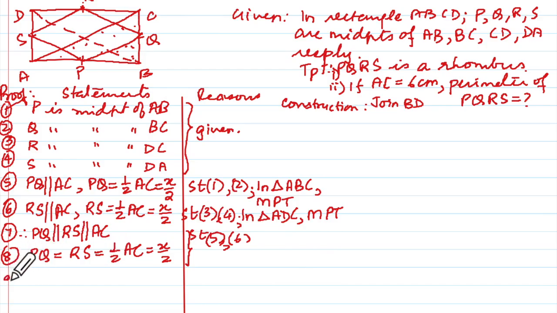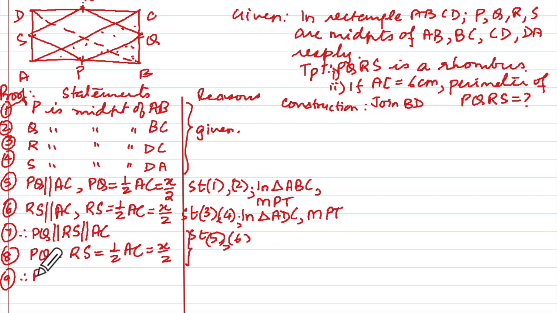Now, if one pair of opposite sides are equal and parallel, it becomes a parallelogram. So I will say first it's a parallelogram, and then I'll say that PS and QR are also equal to x by 2. That will make it a rhombus. Easier that way, no?